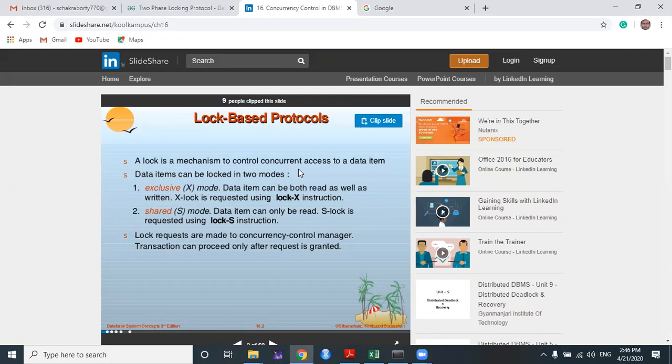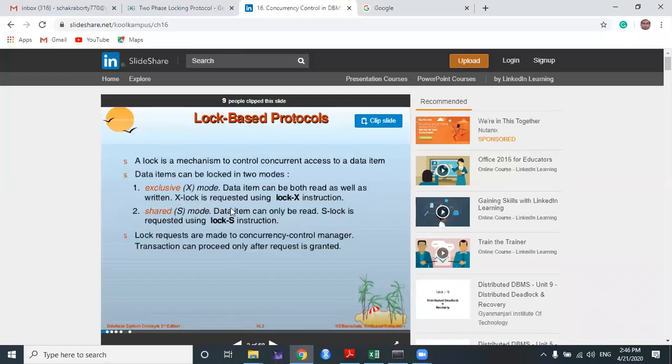That's why I'm telling you that exclusive mode lock is a strict lock. It follows a very strict rule, right? If any transaction has an exclusive mode lock on a particular data item, then no other transaction will be allowed to get the same exclusive mode lock on that data item. But this scenario changes in the case of shared lock. That's why I said shared mode lock is a flexible lock.